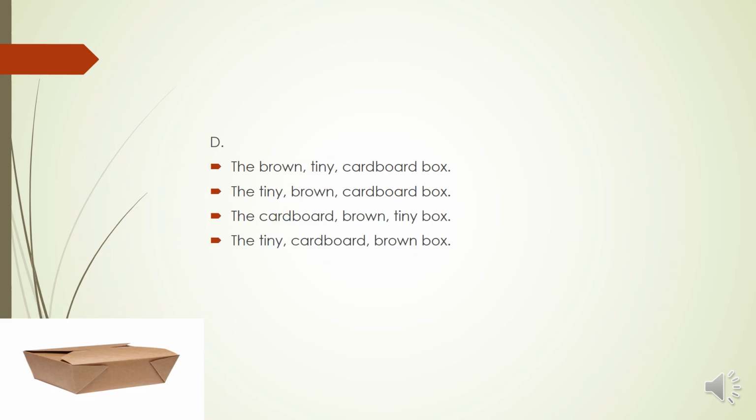We have here box. We have to choose brown, tiny cardboard. This is not possible. Brown tiny is not possible because tiny should start first, but origin now. It means that we have to choose tiny, origin, the size, brown, the color, and then we move to the origin, and this is the correct one, of course, box.